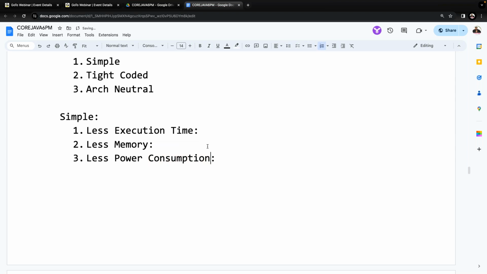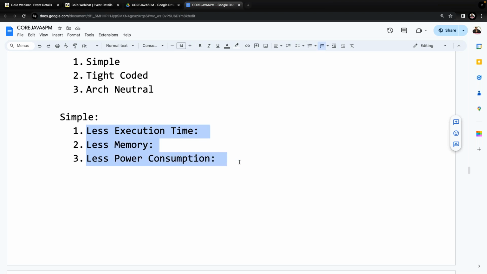Less power consumption. Sir, what is the relation between power consumption and programming languages? That is what they have given actually. I'll explain clearly, don't worry about it. How is less power consumption going to happen? I'll explain to you clearly, no need to worry. Okay. Now, first of all, understand it. It is a simple programming language. Simple means, in the sense of the 3 reasons that Sun Microsystems has given.